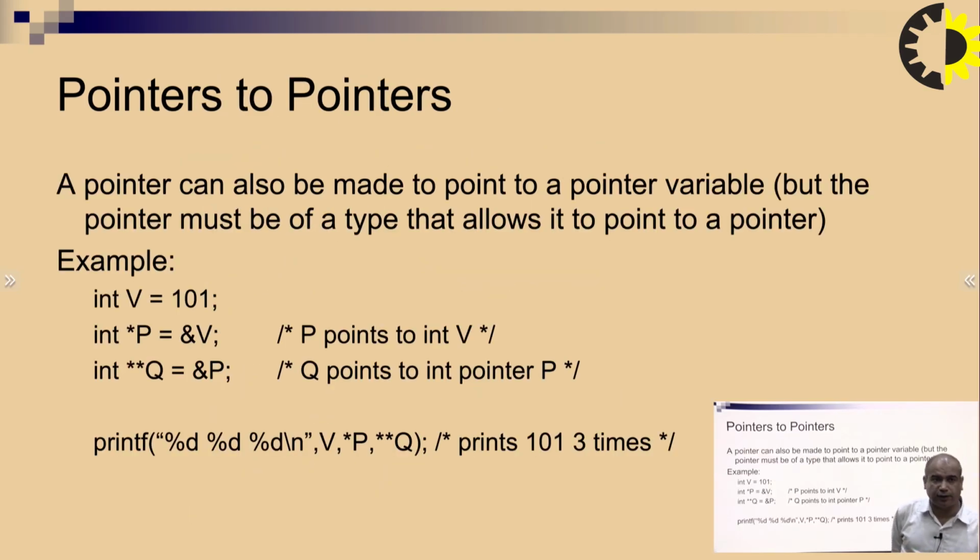Next is pointer to pointer. Pointer to pointer says a pointer can also be made to point to a pointer variable, but the pointer must be of a type that allows it to point to another pointer.